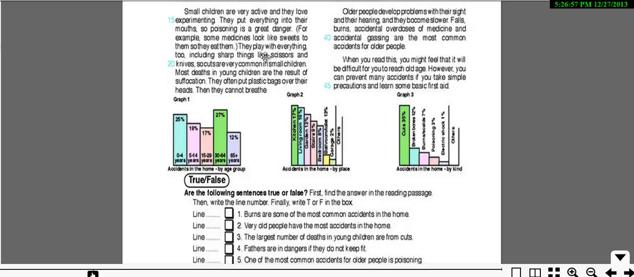There is a sentence here that's really important, saying most deaths in young children are the result of suffocation. So 3 is false and line 21 is the answer.